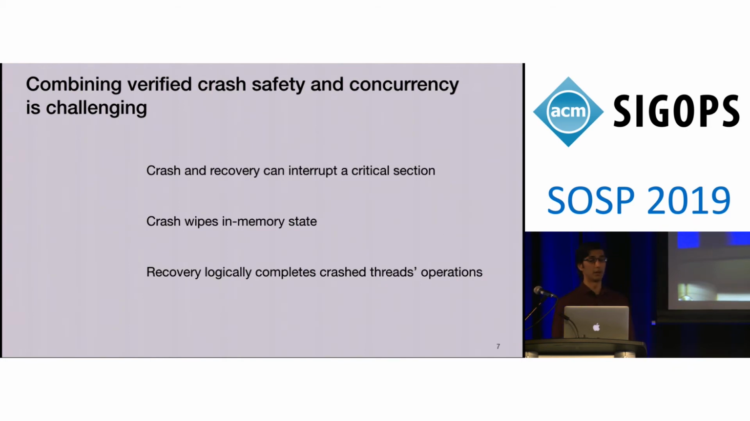There are several challenges that arise. The first is that crashes and recovery can interrupt a critical section. So usually when you're doing concurrent reasoning, you sort of assume that other threads can't run during a critical section. But crashes violate this. Crashes and recovery can totally interrupt a critical section at any time. Second, crashes wipe the in-memory state of the entire system in all the threads simultaneously. And this is not something that a concurrency reasoning framework is set up to handle. Finally, recovery can logically complete crashed threads' operations, which is something that we saw in the example of the replicated disk. Recovery completes these write operations.